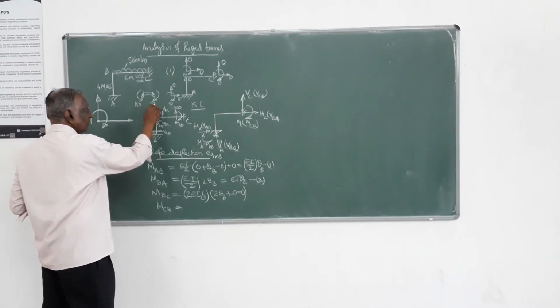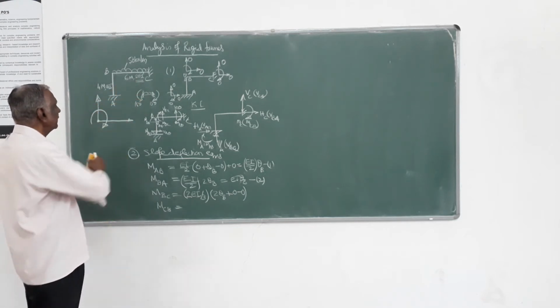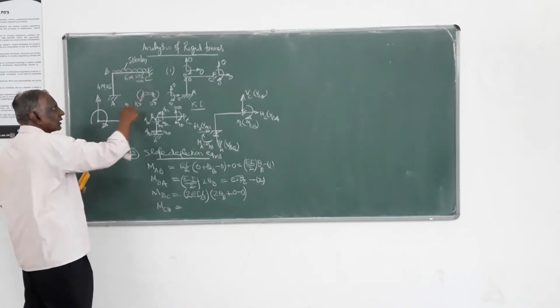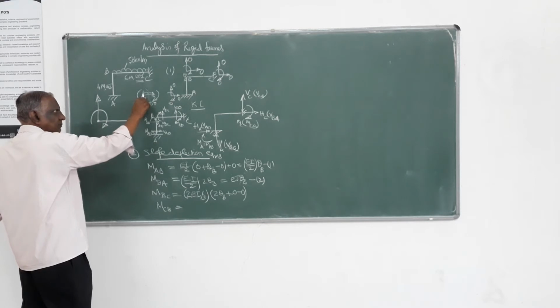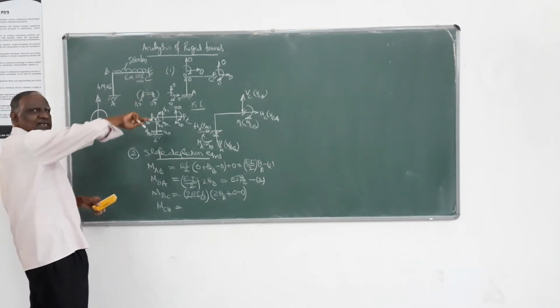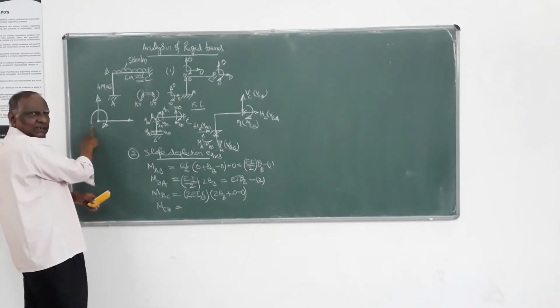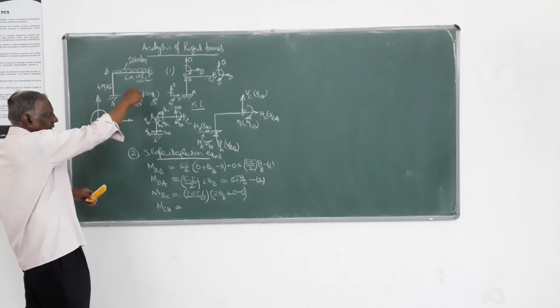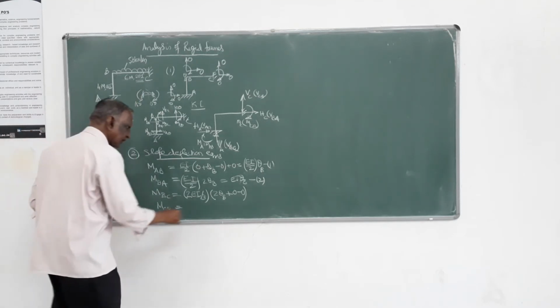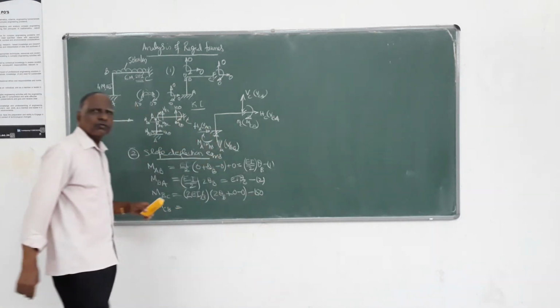Here also it is 150. This will be in the anti-clockwise direction, because the applied moment will be clockwise, so the resisting moment has to be opposite. As per our global sign convention, anti-clockwise is negative, so it is minus 150.